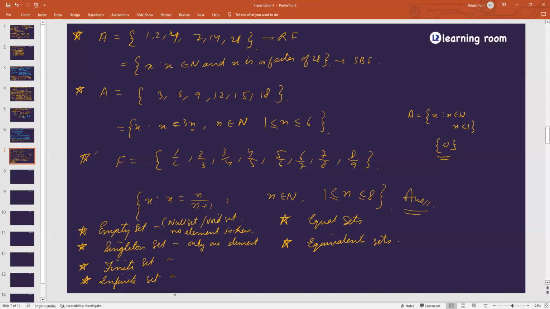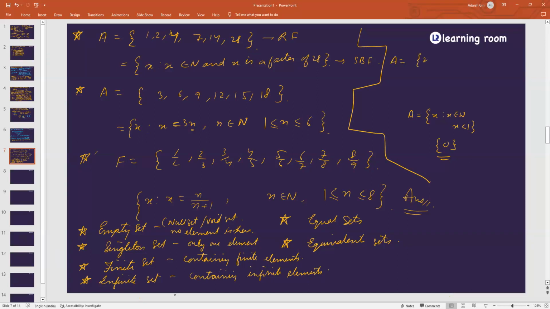Finite set. Containing a fixed number of elements. Oh, sorry, that's for infinite, containing infinite elements. So how do we define finite and infinite? For the infinite one, A is equal to X where X belongs to R and no restrictions if I provide. So real number is from minus infinity to positive infinity, and that is so huge that you cannot count, right? So those are called infinite sets. Agree, everyone?